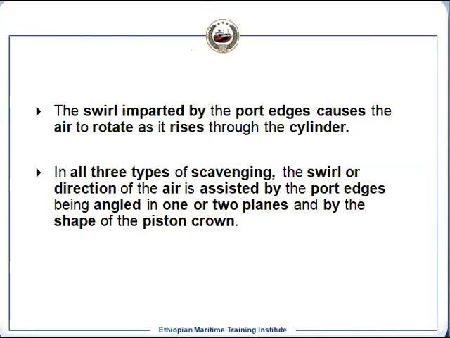Let us see, suppose this is the construction of the crown, and we have seen that this is also a construction of a crown. So what does it do when it is moving upward? This is our cylinder. This side will have higher pressure than this.